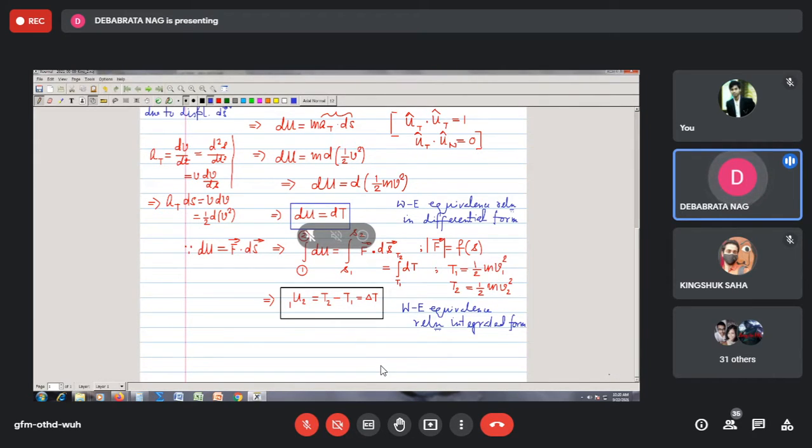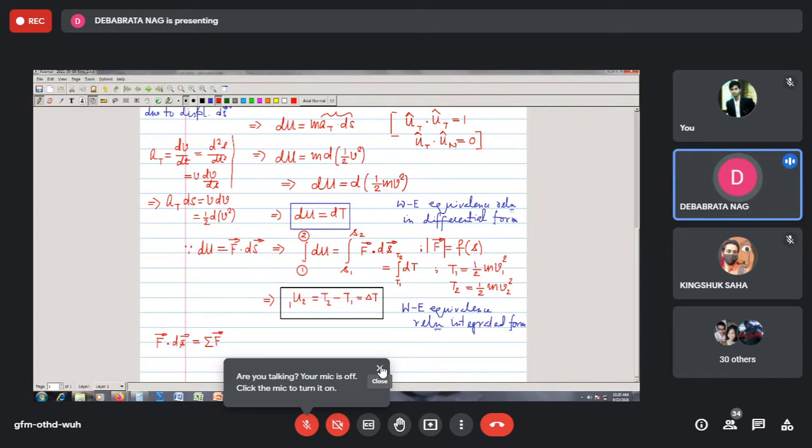In words, it says that the work done by the external forces, the resultant external forces, we can say is the resultant work done. If you look at that expression carefully, this is F bar dot ds bar, and F bar is nothing but the summation of the individual forces acting on the particle, dotted with ds bar.